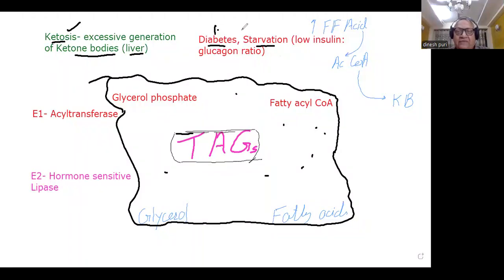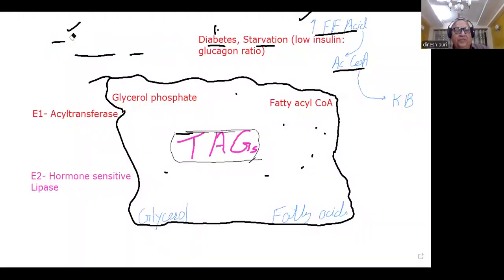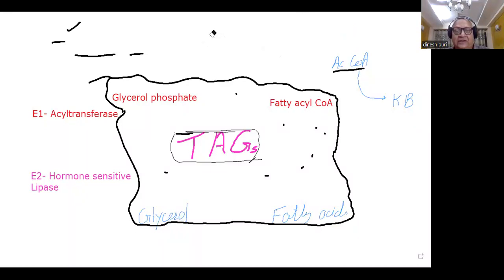Ketosis or excess ketone bodies generation occurs in two stages. In both the conditions, first there is a rise in the free fatty acid level in the bloodstream. Free fatty acid is degraded subsequently to acetyl coenzyme A, which all of you know is a precursor molecule for ketone bodies. So this is what happens. So we are going to discuss in two stages. First, why free fatty acid level rises, and then we will see how this excess free fatty acid leads to ketone bodies generation.